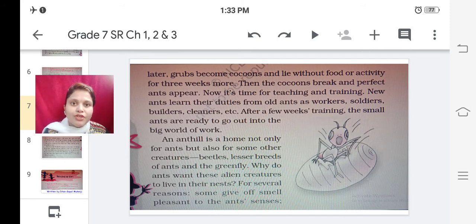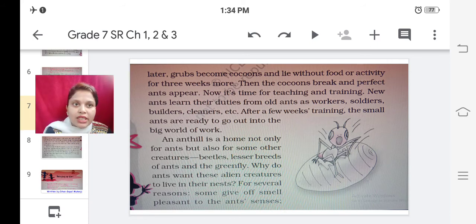So after 2 or 3 weeks, these grubs become cocoons. Cocoon means they prepare a shell for themselves and lie inside that shell without food or activity. For those 3 weeks, they never have food and lie in that cocoon without any activity. Then the cocoons break and perfect ants appear, as in this picture you can see. This cocoon breaks after 3 weeks and a perfect ant comes out.